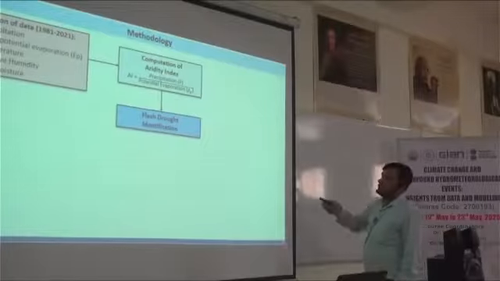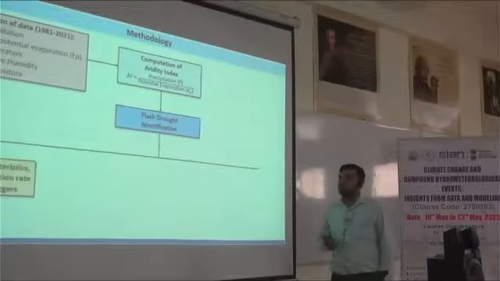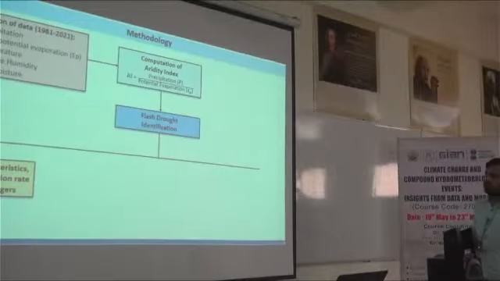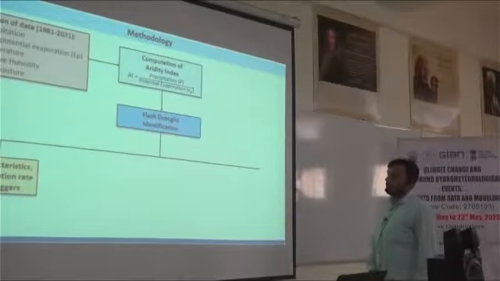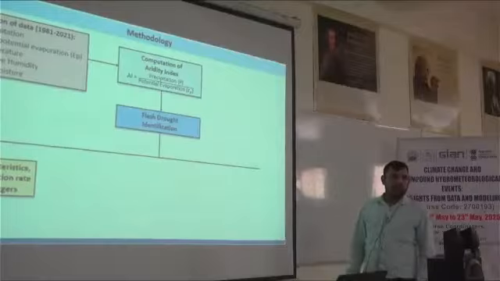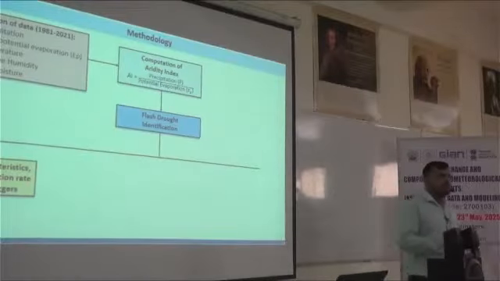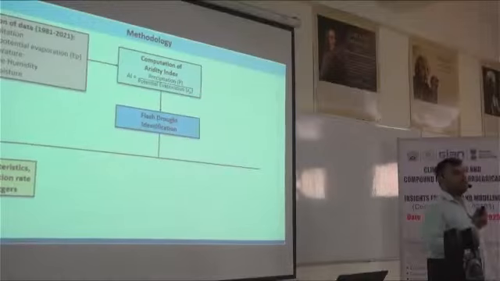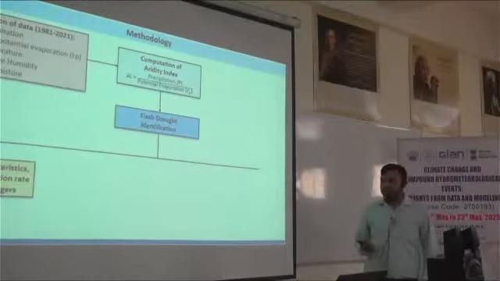Once this flash drought detection or identification is done, we will initially go for the very first sub-objective of this study, in which we will calculate the flash drought characteristics. The intensification rate, I think I have discussed in the definition itself, that flash droughts have a high intensification rate. So what is the intensification rate of flash drought across India?